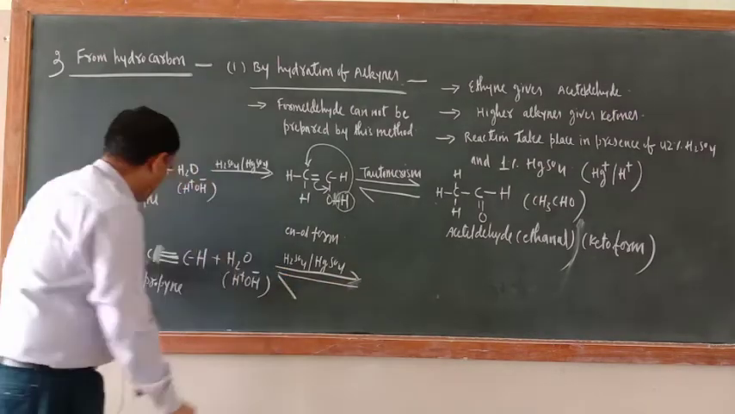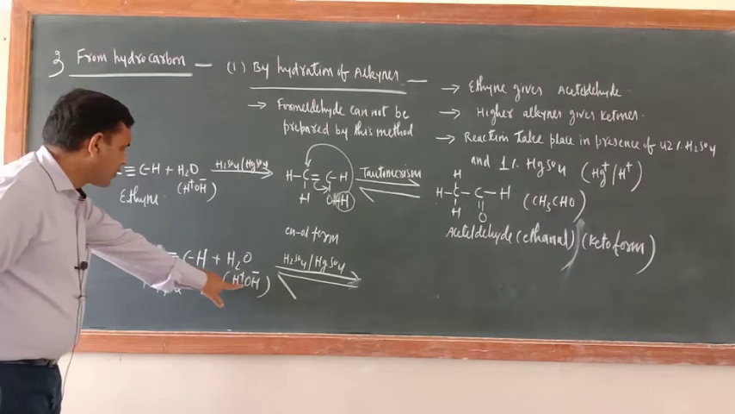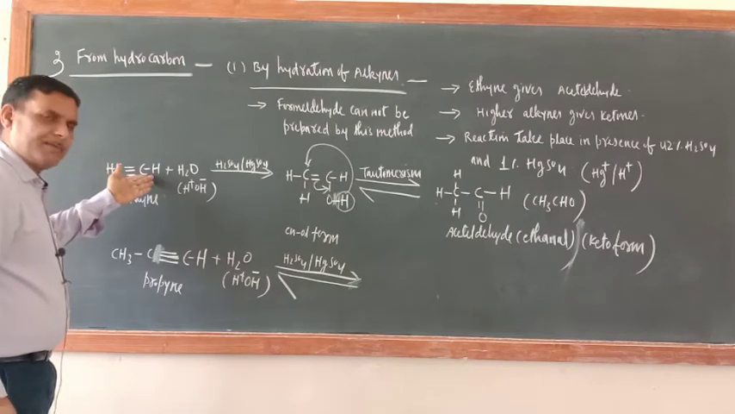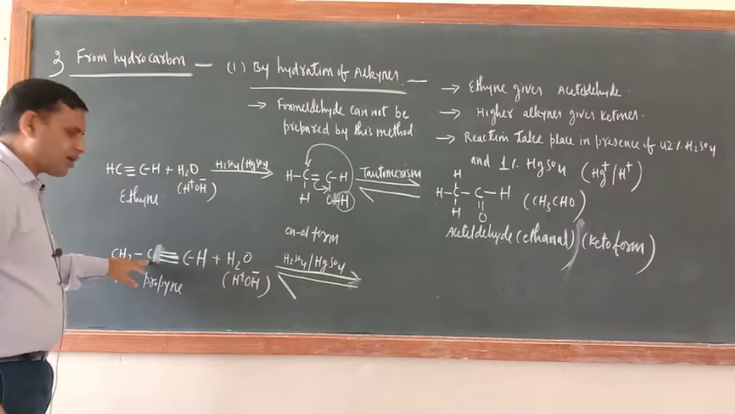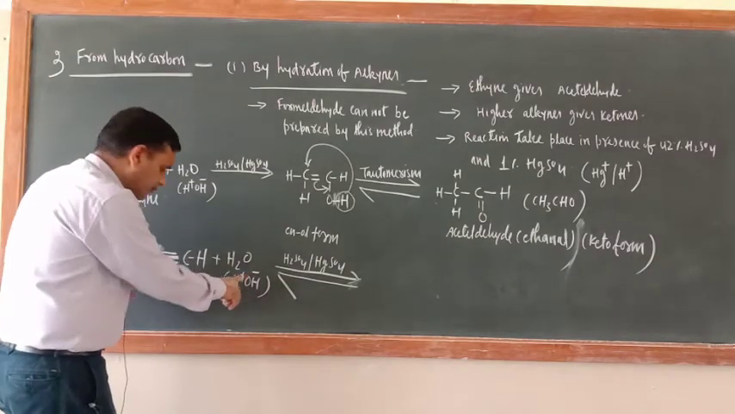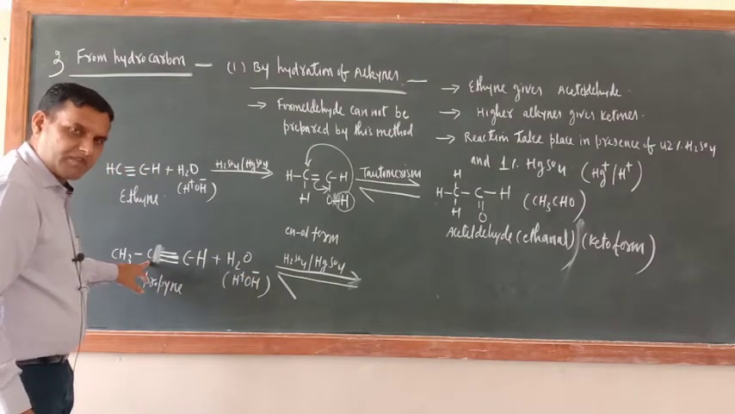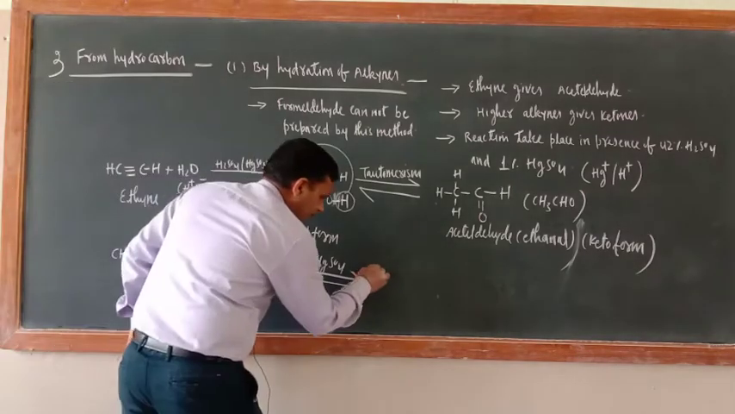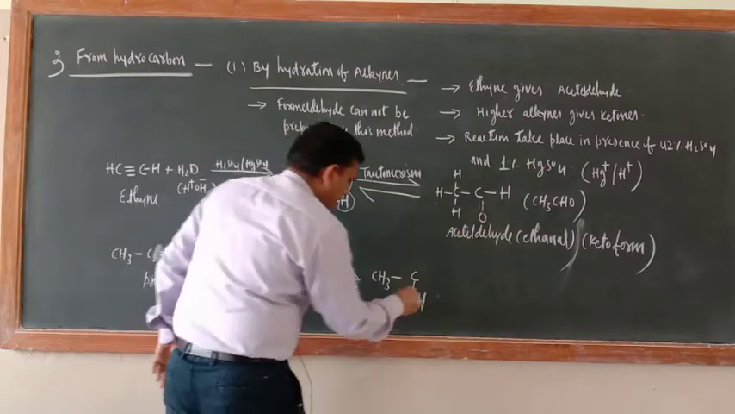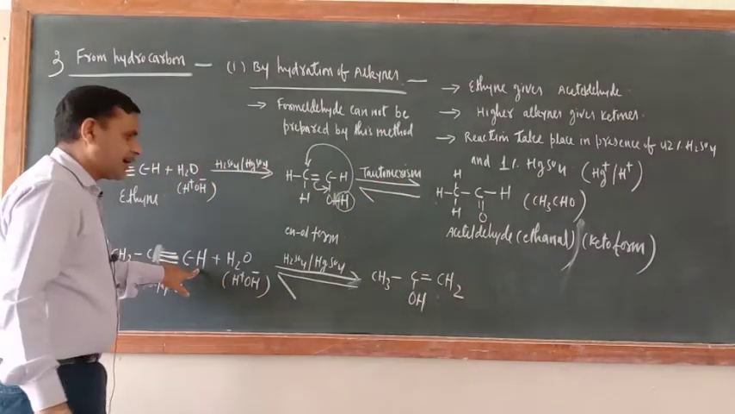Now here Markovnikov addition would be there. The problem is not there because both carbon atoms have the same hydrogen atoms. Here, this one has no hydrogen. So the negative part of the addendum molecule goes to that carbon atom of the double bond or triple bond which contains fewer hydrogen atoms. So what would be the product? The product is CH3, here C with OH, and here a double bond, CH2. One H will be added here.